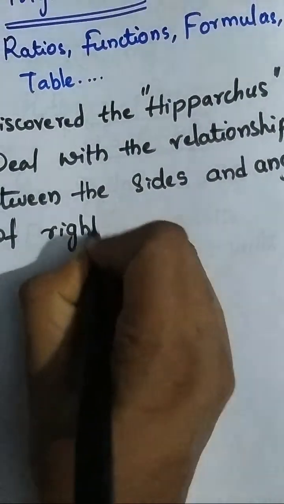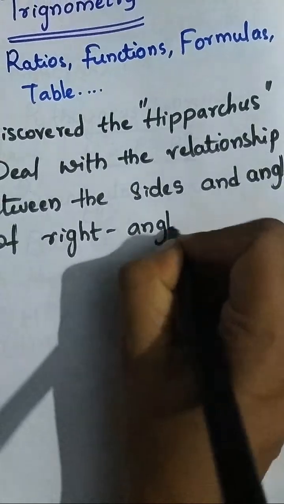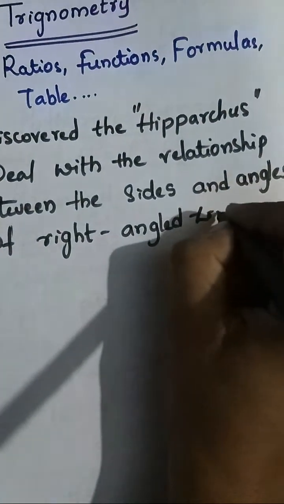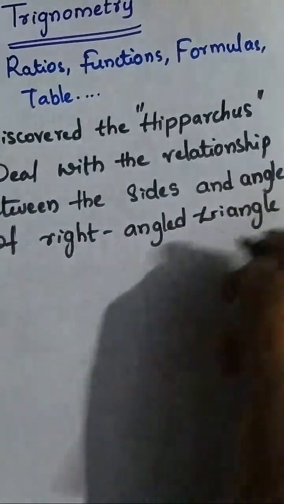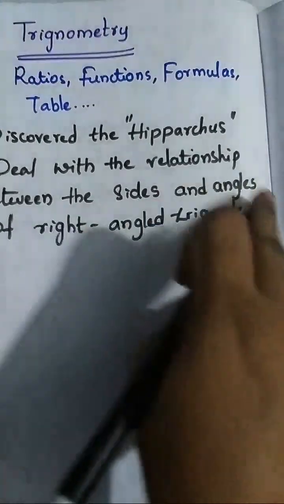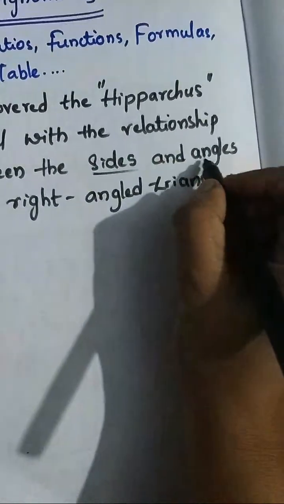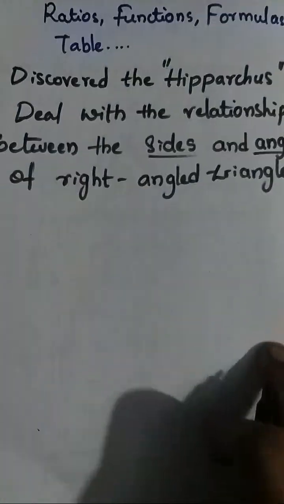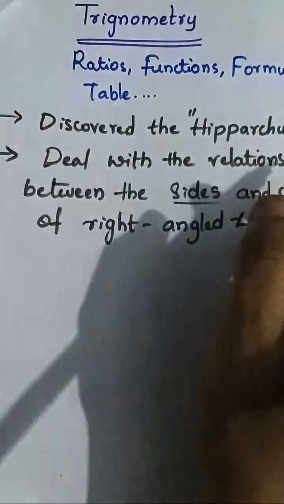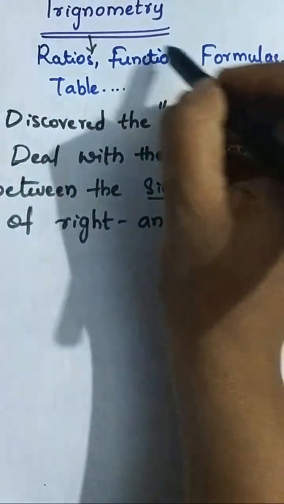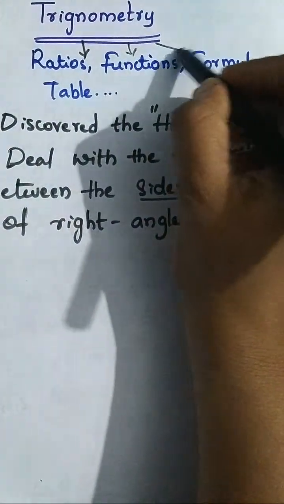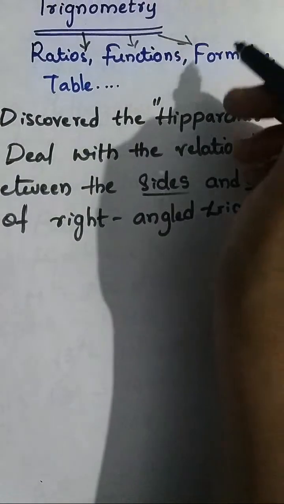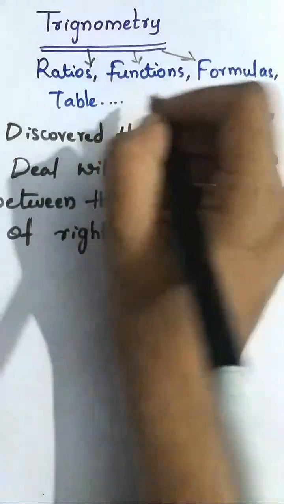The right angled triangle we are going to see in this chapter. Only we have to deal with sides and angles of a right angle triangle. In this video I am going to explain the basics of trigonometric concepts like ratios, functions, formulas, and table. Okay, like this we are going to learn in this video.